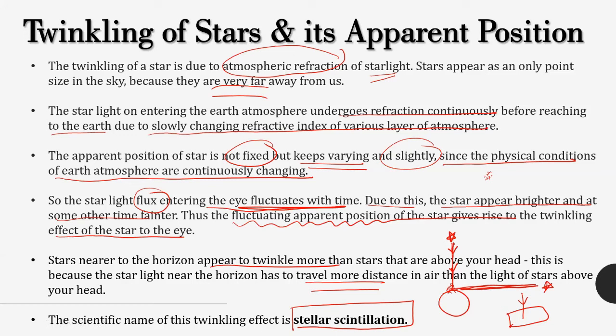Okay, so these are the points which you have to write if a 2 mark or a 3 mark question comes on why do stars twinkle and about the apparent position of the stars. You can also supplement your answer with a diagram.